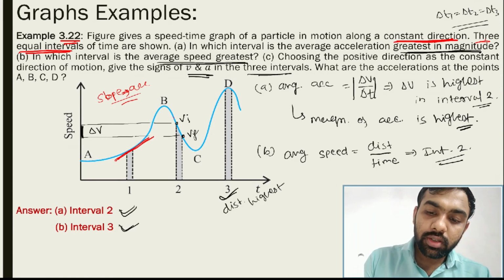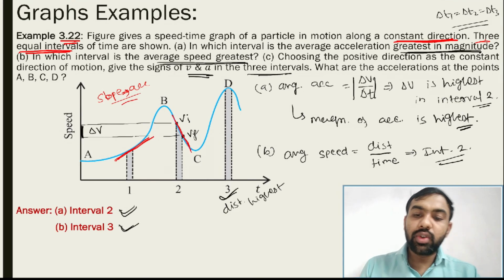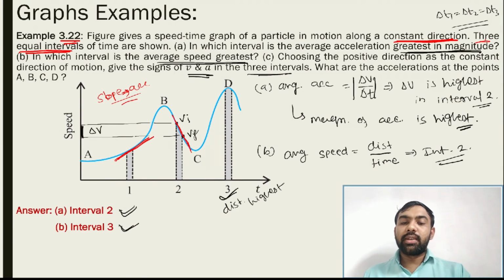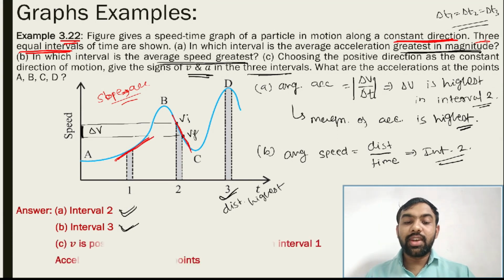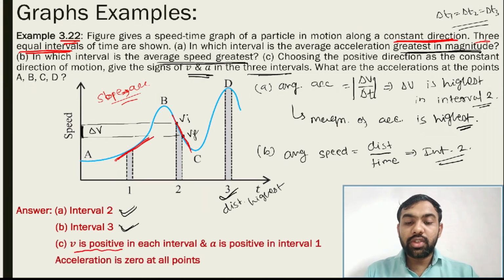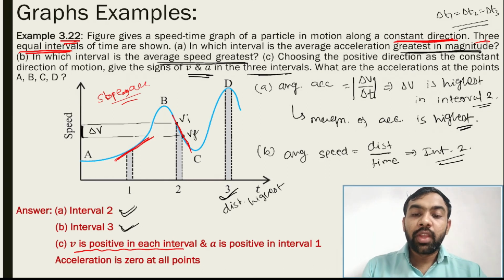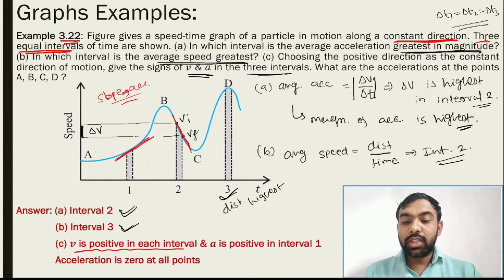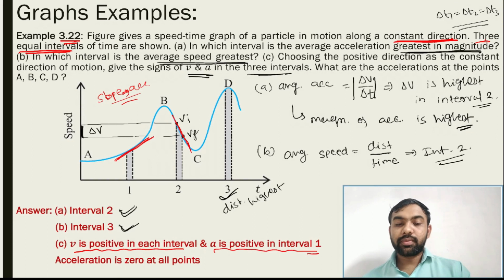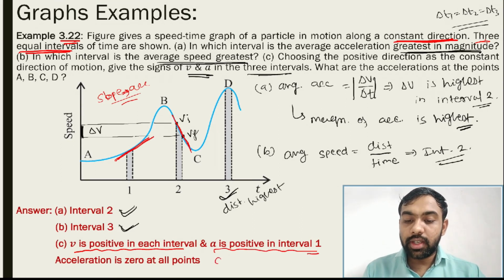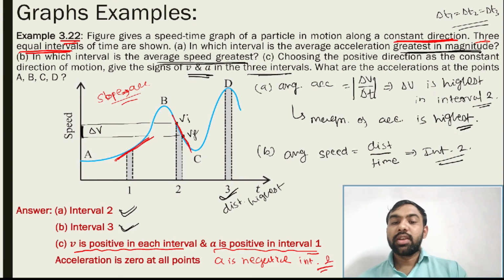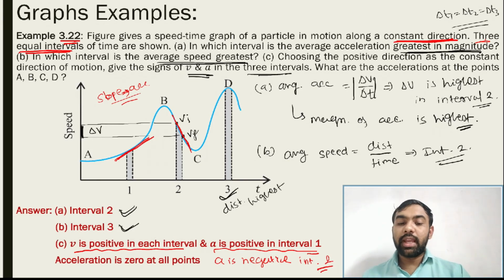If you consider this one, do you understand? So interval 2 slope is negative. This means acceleration is negative. So our answer is given like this. If v is positive in each, v remains. So first let's see a. So acceleration is positive in interval 1 and negative in interval 2. Do you understand? So positive in 1, negative in 2.